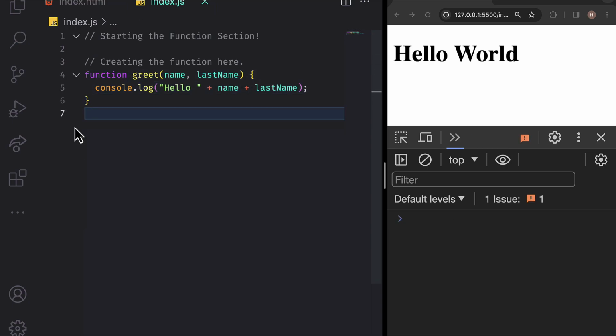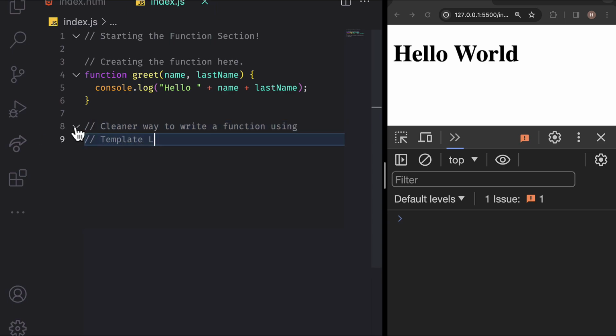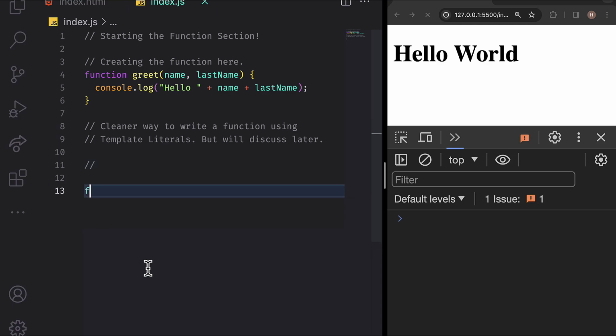Now, let's explore a cleaner way to write the code. The concatenation seems a bit messy, but don't worry, in a later section of the course, I'll introduce you to something else called template literals, which will tidy up this code. For now, let's move on to another example of a function. The function we've been working with so far has been performing a task, in this case, displaying something on the console. However, functions can also be used to calculate values.